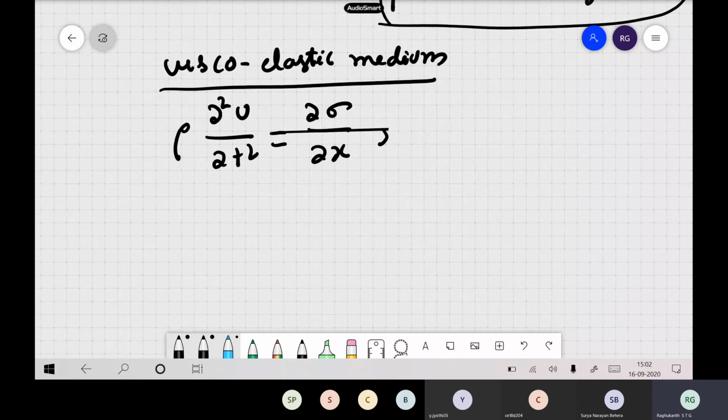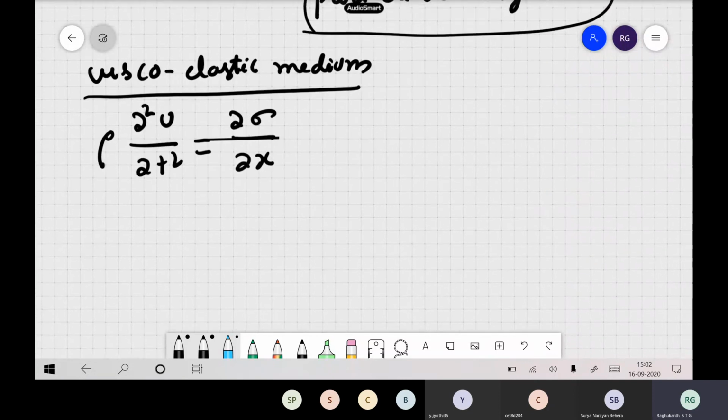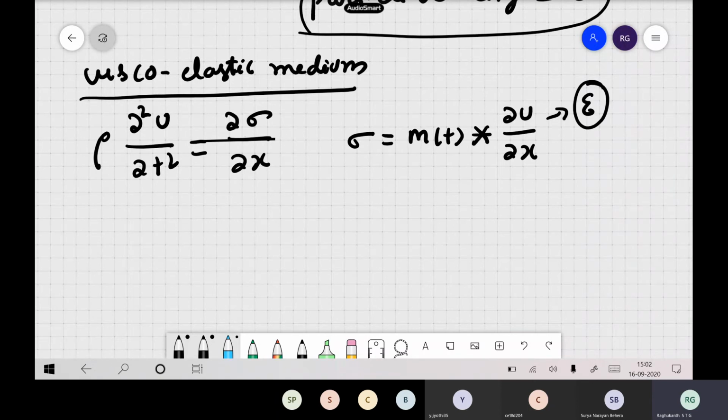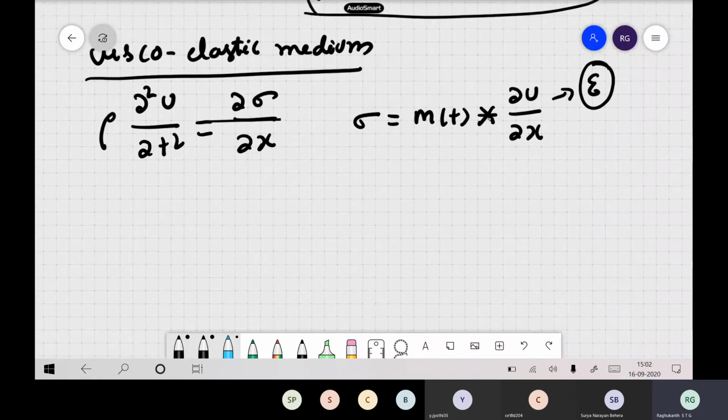So now, the stress-strain relation: for ∂σ/∂x, your σ is basically M(t), with a convolution integral between M and the strain. The strain is ∂u/∂x, so this is our strain, and this is your convolution operator.